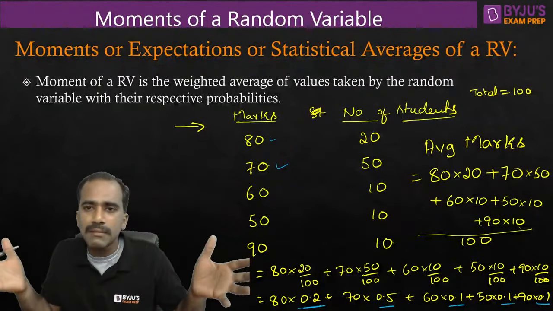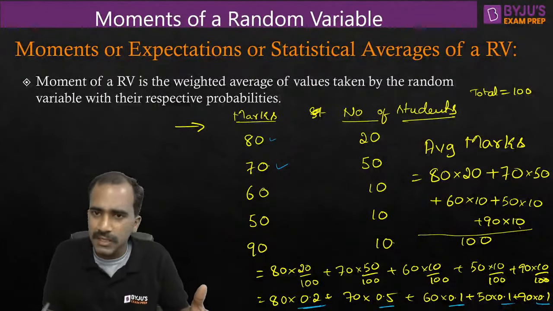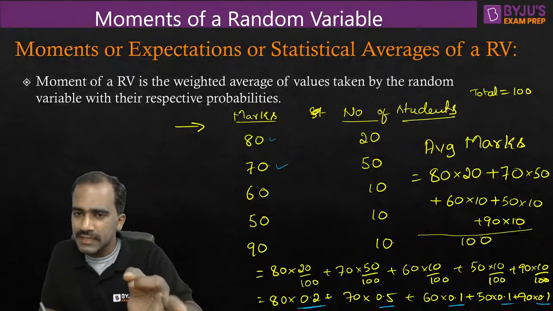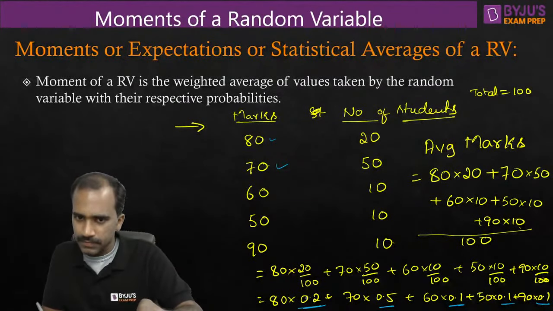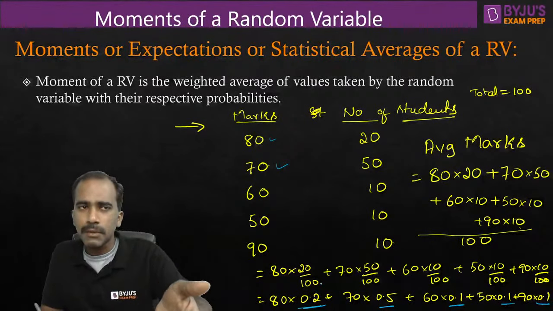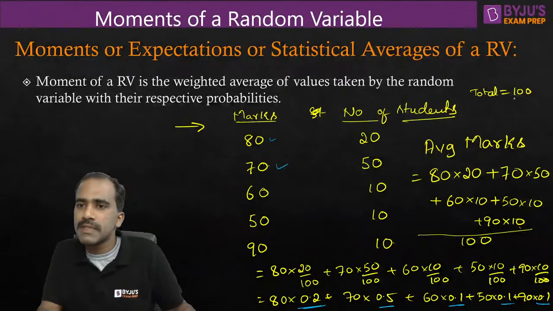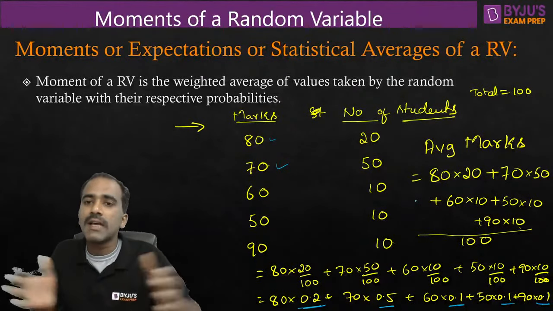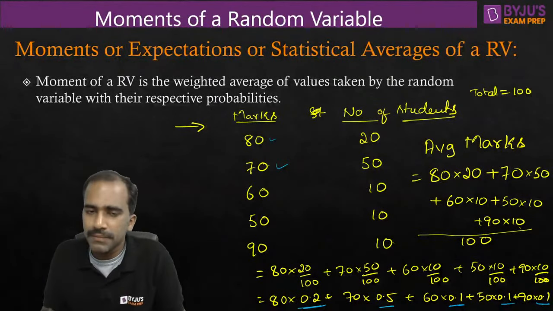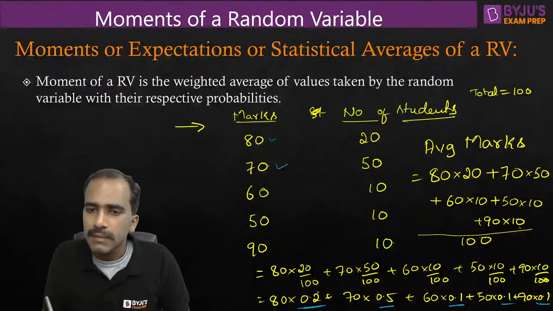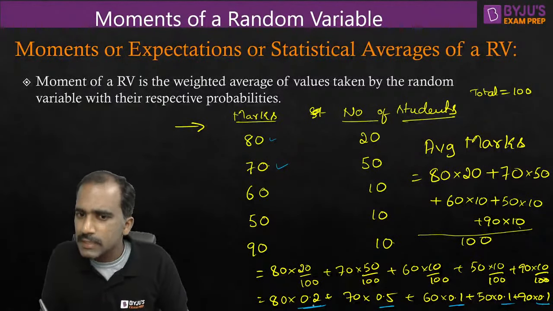Only with a very large sample space do we calculate probability, but the meaning of probability is still similar. We take a large sample space instead of a small sample space like 100 or 20. So probability is like an average value over large numbers. But fine, 20 by 100 indicates probability.